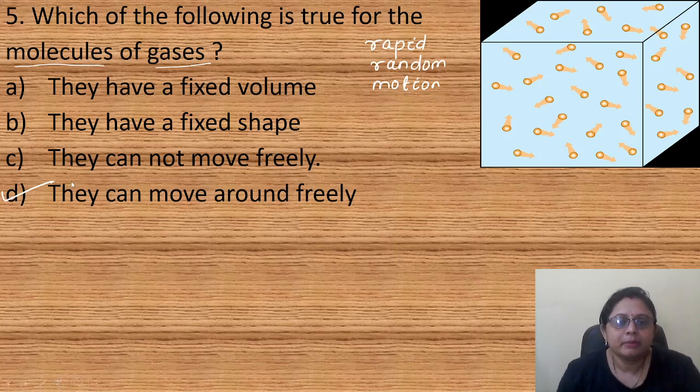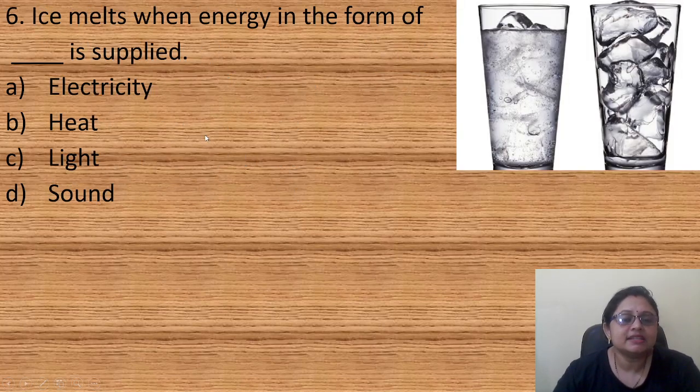Coming to the next question, ice melts when energy in the form of dash is supplied. Option A, electricity, B, heat, C, light, D, sound. We know ice melts, right? When we take ice from our freezer or refrigerator and keep it outside, it melts. It is converted into water. Why? Because it is taking energy in the form of heat. So here the correct answer is option B, heat.